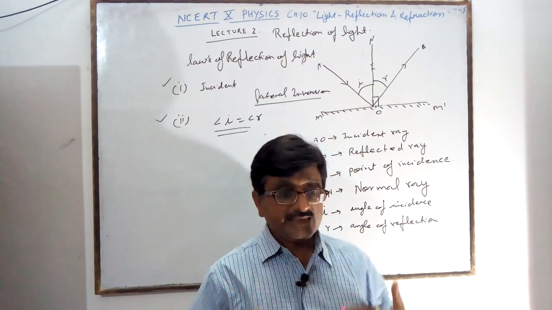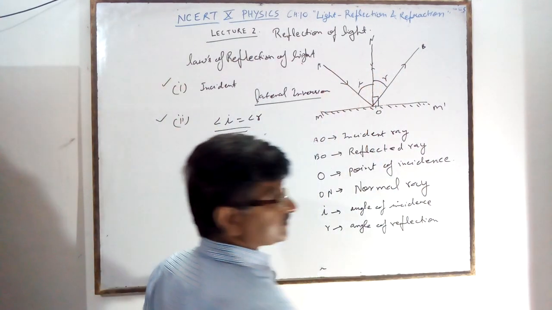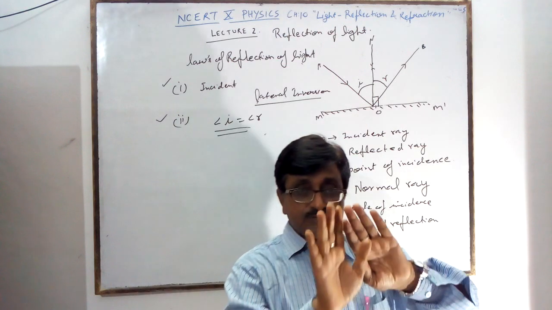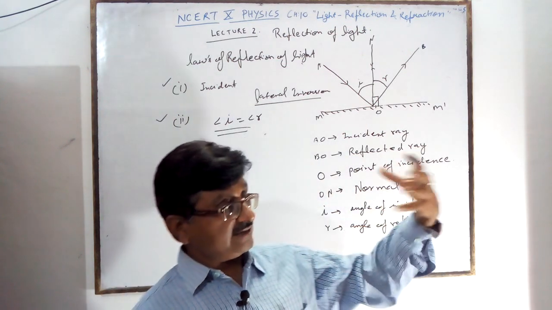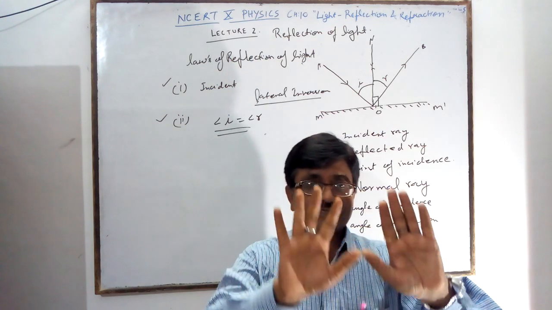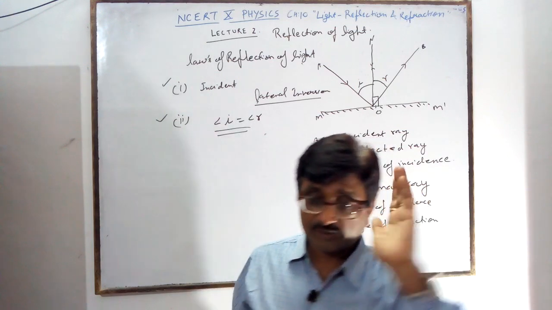Suppose my image is forming at this place. When you see your image in the mirror, you will see your face in front, but laterally inverted. The left portion goes to the right side.